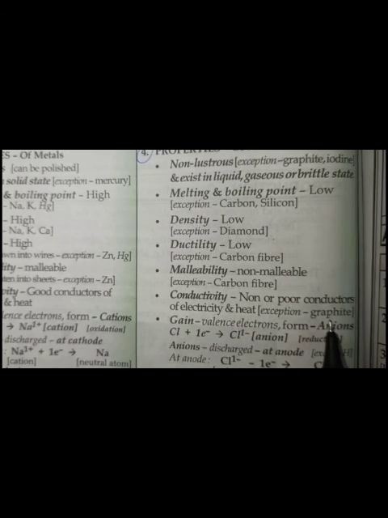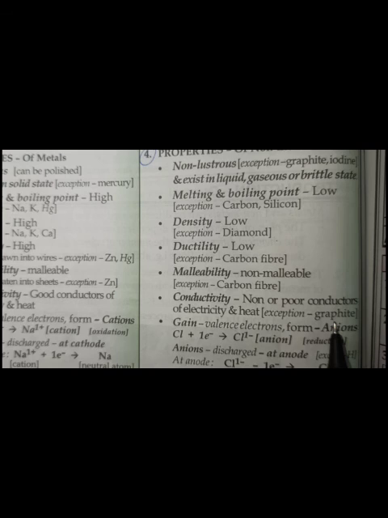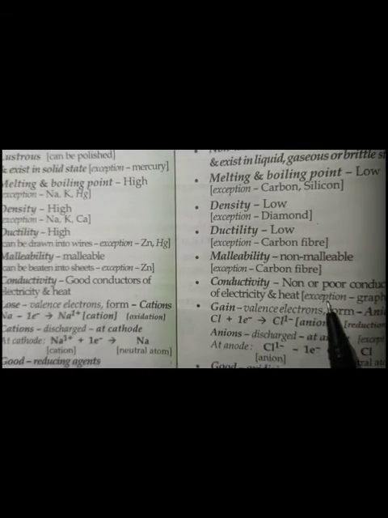Same way, all non-metals are poor conductors or non-conductors of heat and electricity, except graphite. Graphite is a form of carbon, and graphite is a good conductor of heat and electricity. So just learn these exceptional cases.